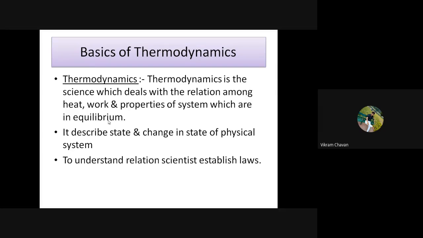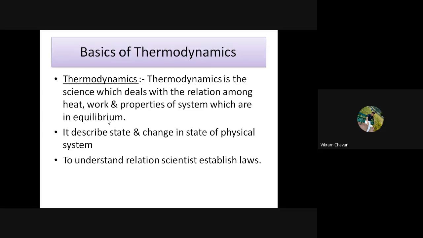Thermodynamics is useful to describe the state of any substance or matter, and how that particular substance or matter changes its state from one form to another. So it describes the state and change in state of a physical system. To understand the conversion relationship between heat and work, the properties of a system, and also the phenomenon of change of state, we need to understand the laws.